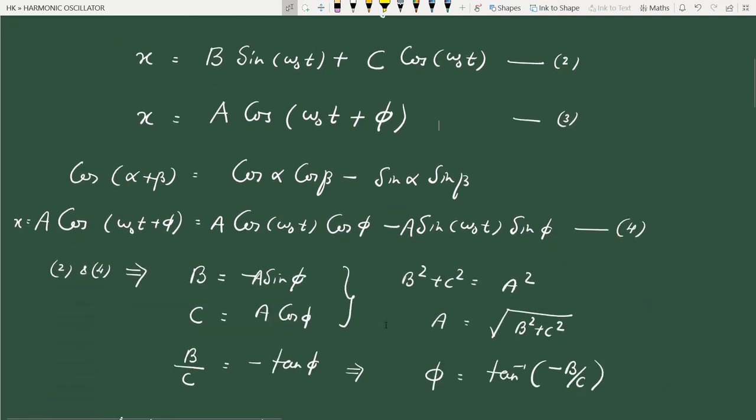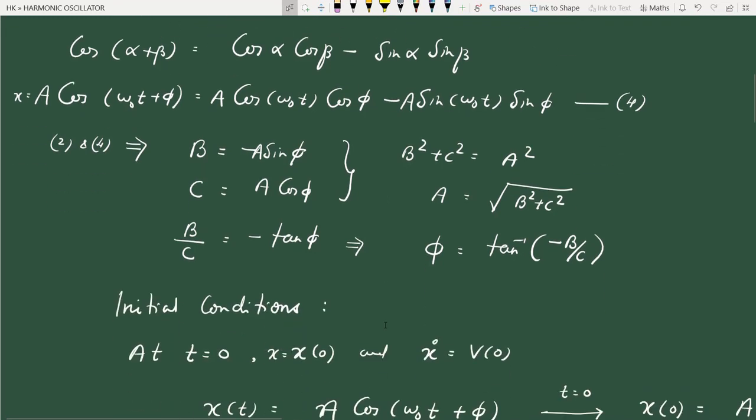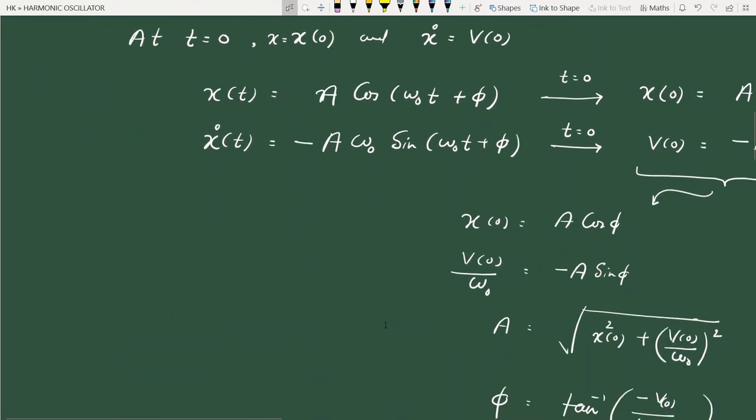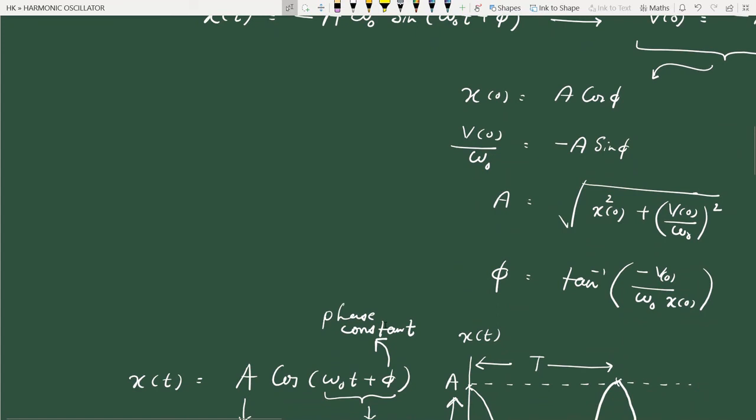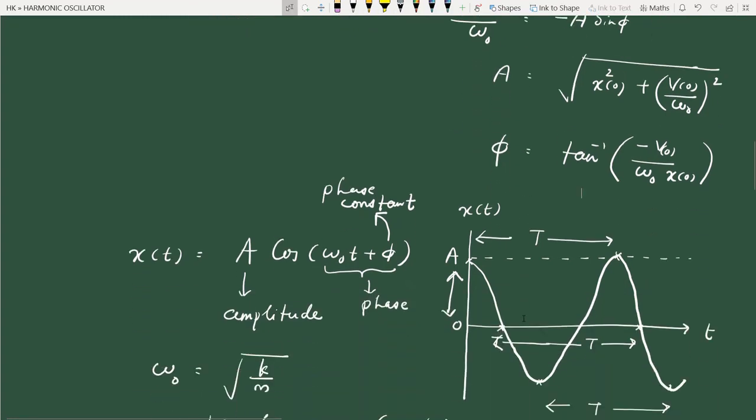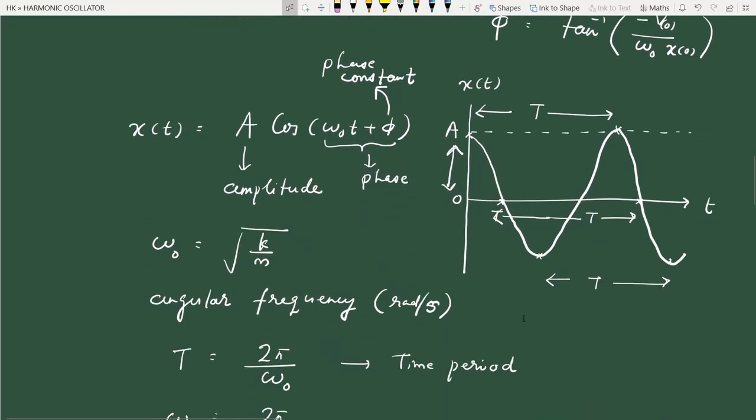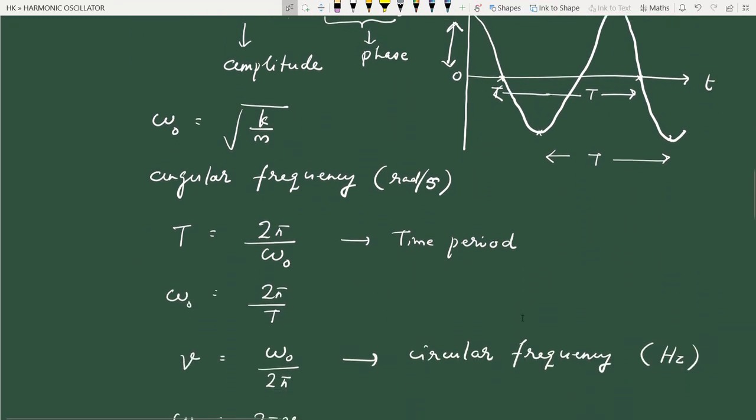Then we can evaluate these unknown constants A and phi in terms of the initial conditions, right? One choice is at time 0, position and velocity are given. X is position, initial position is x0, initial velocity is v0, then A and phi can be evaluated in terms of x0 and v0. Then we have considered different nomenclature related to all these terms.